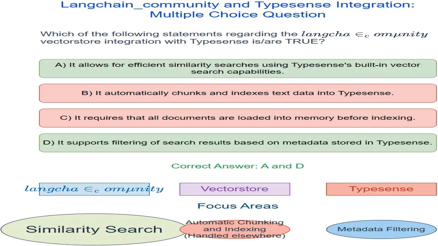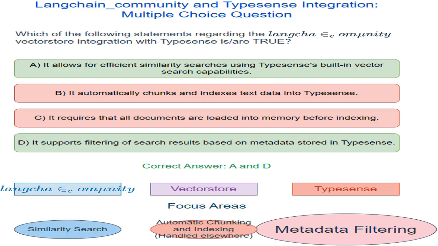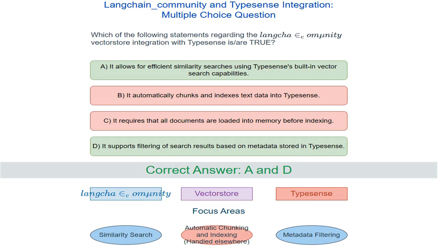Now, let's zoom in on similarity search. This refers to the capability of a vector database, like Typesense, to find data points that are similar to a given query. Metadata filtering is important. This allows searches to be refined based on the metadata associated with each data point, such as author, date, or category. The correct answer combines options A and D. This indicates that the integration likely supports efficient similarity searches and metadata filtering.